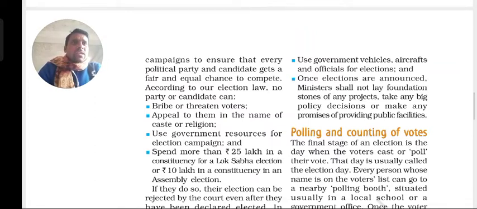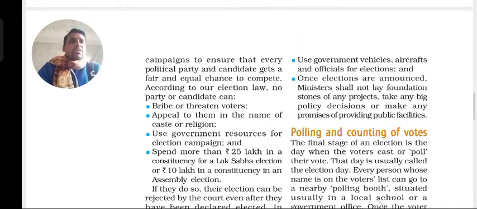Once the elections are announced, the ministers shall not lay foundation stones of any project, take any big policy decision, or make any promises of providing public facilities. It is not after the election, only the election announcement. Once the election announcement has been done, no minister should come forward and promise the people that we are going to make this project or that project, or put any foundation stone of any project.